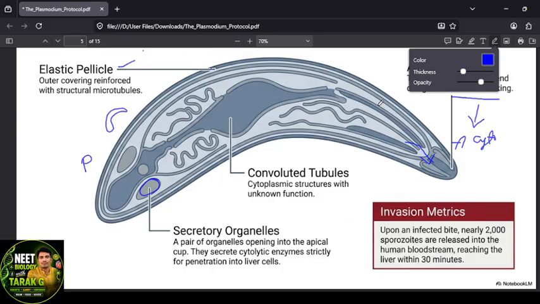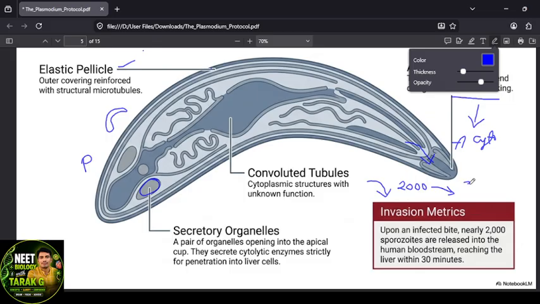When an infected mosquito bites a healthy person, the mosquito has sporozoites, around 20,000 of them, which enter into the blood of the human through the inoculation process.